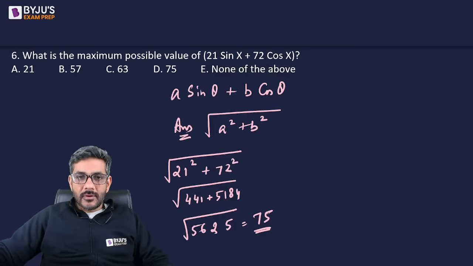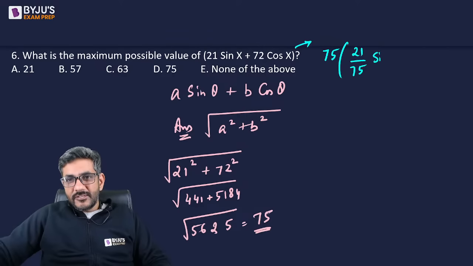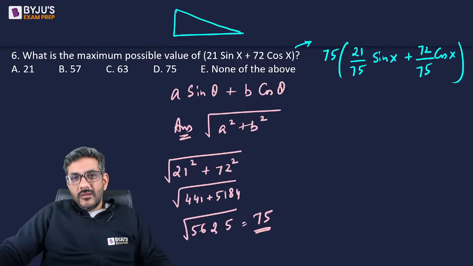Very quickly let me tell you about this. Actually, the moment I get that the square root of 21 and 72 squares is 75, I can multiply and divide this by 75. So it will become 75 into 21 by 75 into sin x plus 72 by 75 into cos x. The point is, if I have a right angle triangle whose perpendicular is 72 and base is 21, then its hypotenuse will be 75.